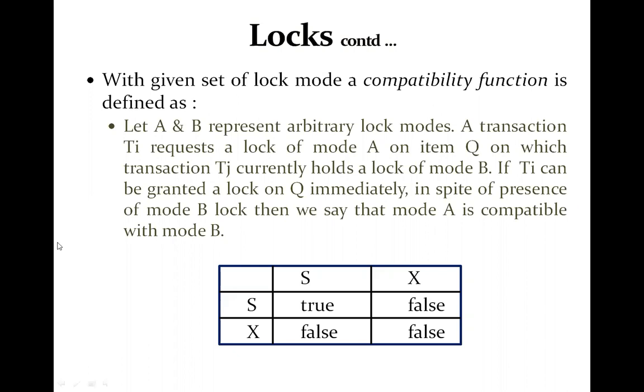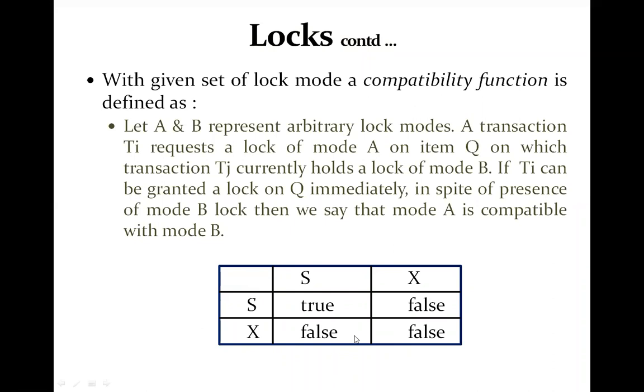If the lock is granted to Ti at the same time that Q is locked by some other transaction, then you can say that the mode is compatible with the other mode.